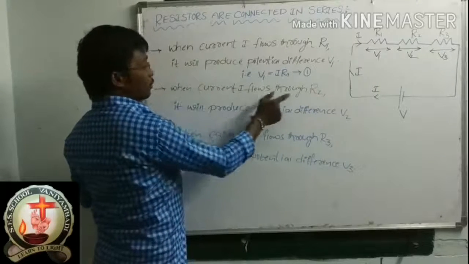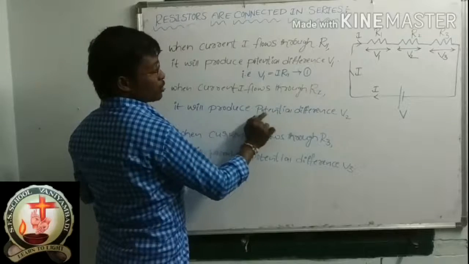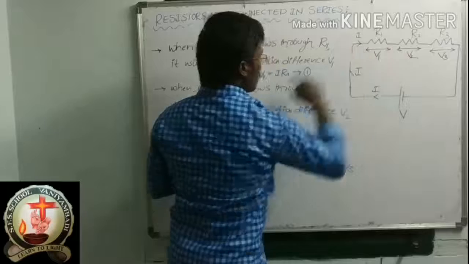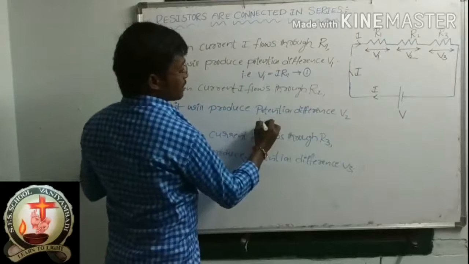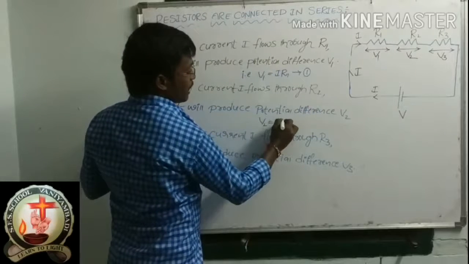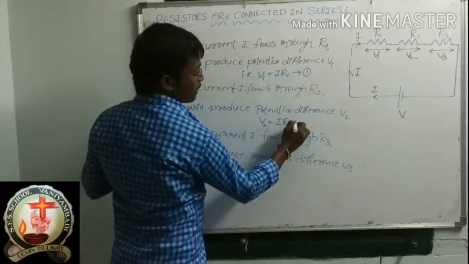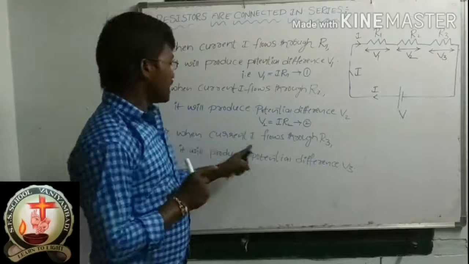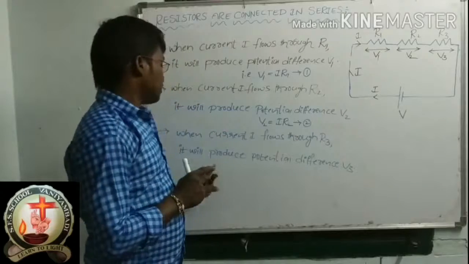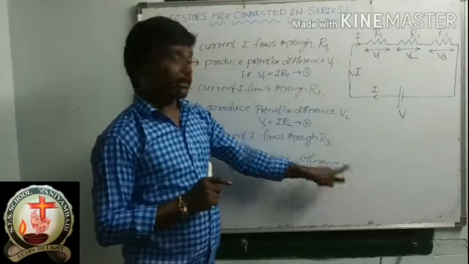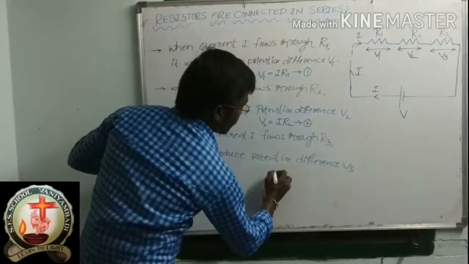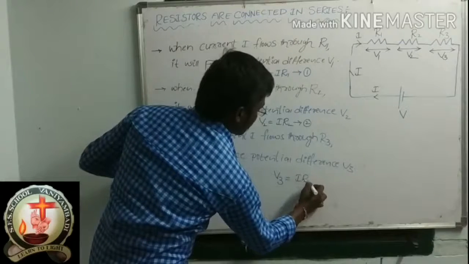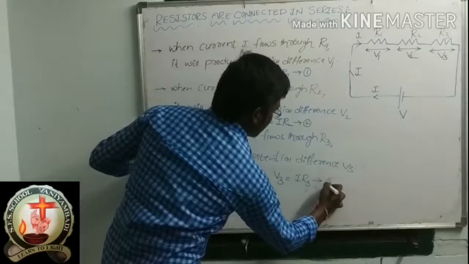Then when current flows through R2, it will produce potential difference V2, and the value is I into R2. So V2 is equal to I into R2. Give this equation number 2. Same, when current I flows through R3, it will produce potential difference V3, so V3 is equal to I into R3. This is equation number 3.